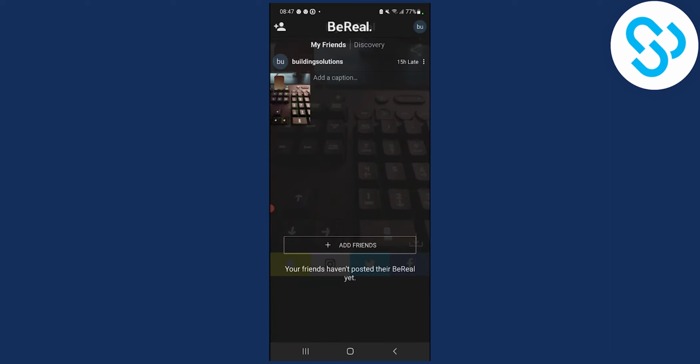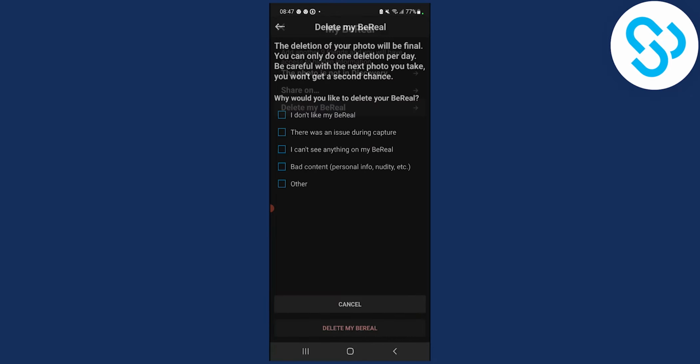So what we will have to do is go back and go to three dots here. Now, as you can see here, we can click delete my BeReal, and here you can pretty much just select other, or you can select bad content or anything like that. It doesn't really matter. And then you can see you can delete your BeReal down below.